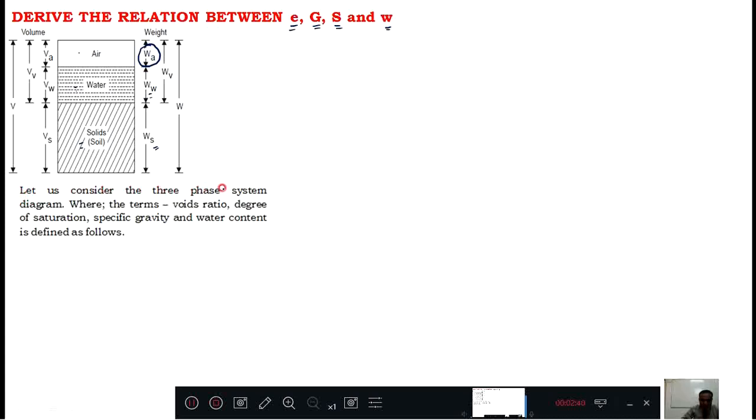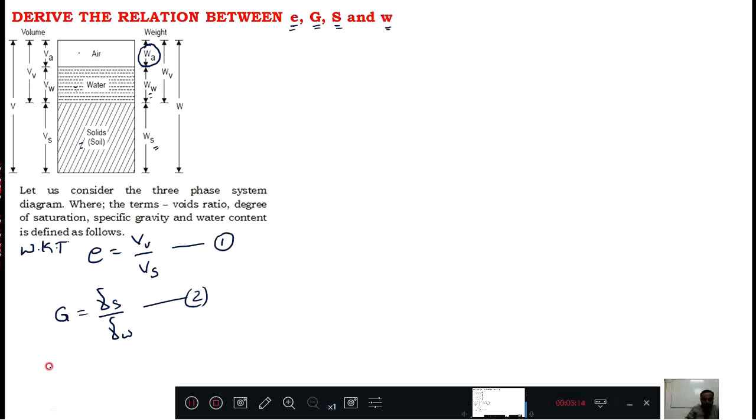Let us consider the 3-phase system diagram where the terms void ratio, degree of saturation, specific gravity, and water content are defined as below. As below means we know that e equals Vv divided by Vs. Call this equation number 1. We know G equals gamma s divided by gamma w. Call this equation number 2.